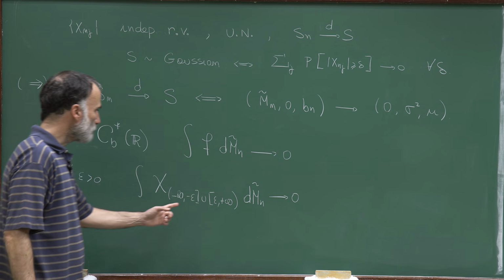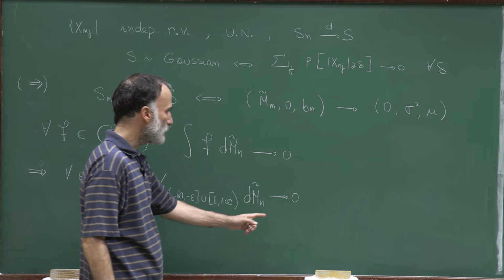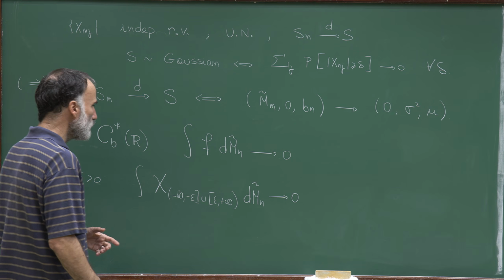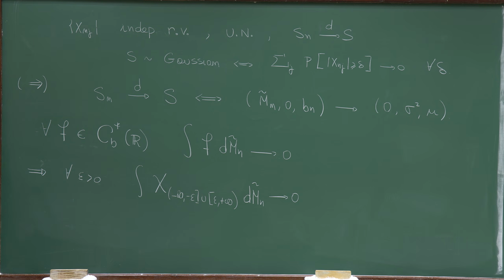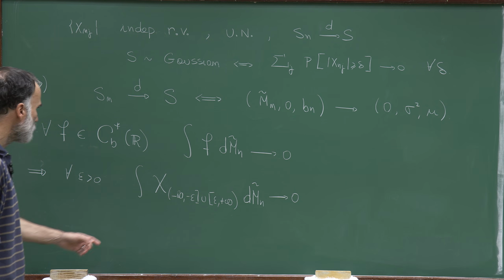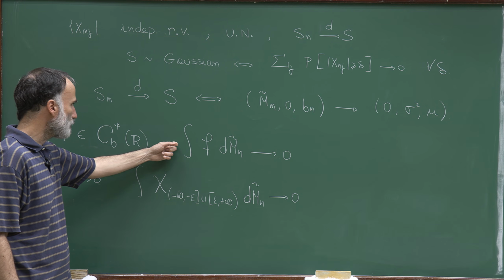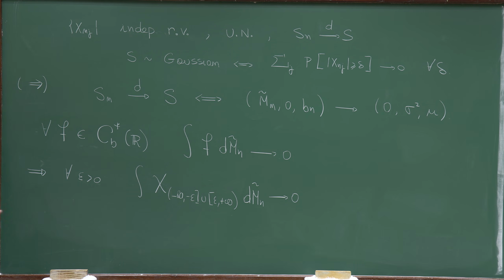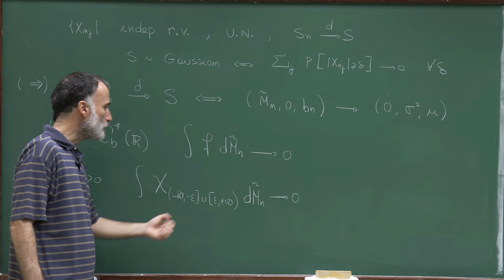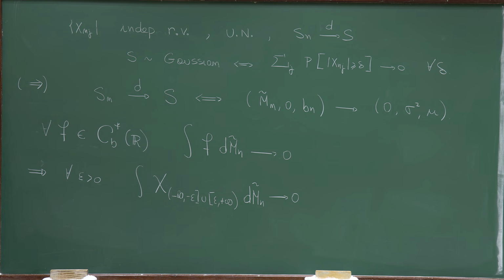Because minus epsilon and epsilon are continuity points of the limit, we can approximate these functions by continuous functions. We have seen that before, so the assertion can be extended to this type of indicator functions.